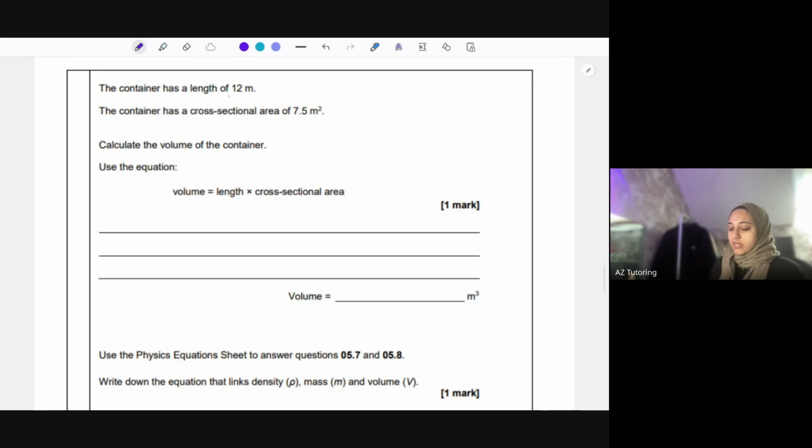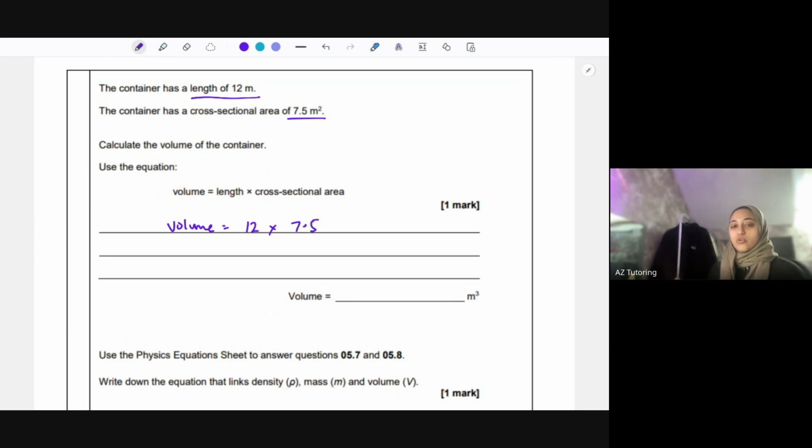Okay, so the container has a length of 12 meters. The container has a cross-sectional area of 7.5 meters squared. Calculate the volume of the container. There's your maths. Even if they didn't give you this equation, you should know how to work out volume. It's area of the face times the length. So volume is length, which is 12 times the area, 7.5.